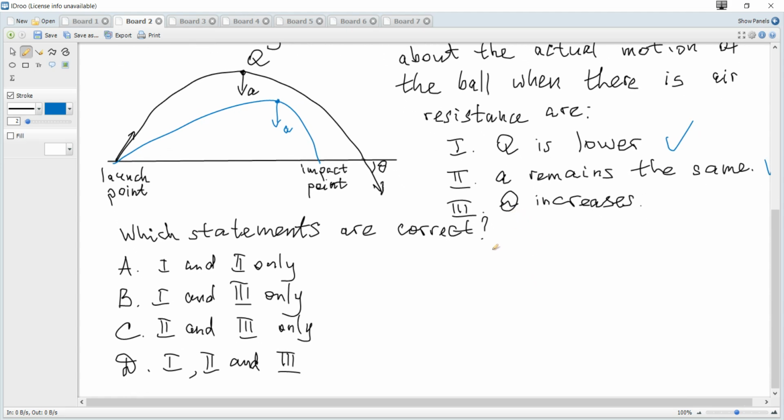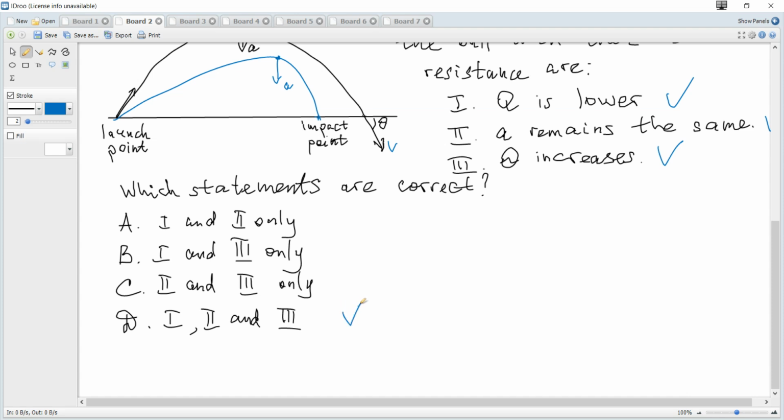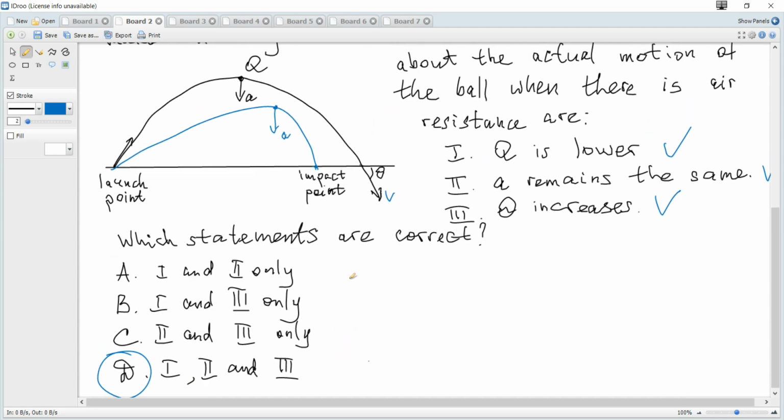And what about theta? It seems that velocity vector is at tangent to the trajectory, and it seems that tangent at this point will be more vertical, and I can suggest that theta increases. So I choose D. And that's all for this question.